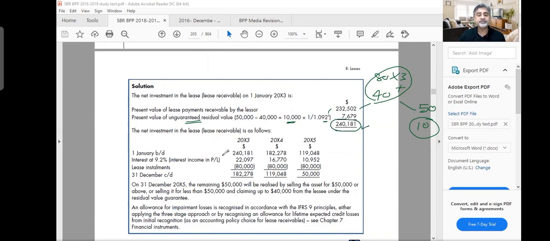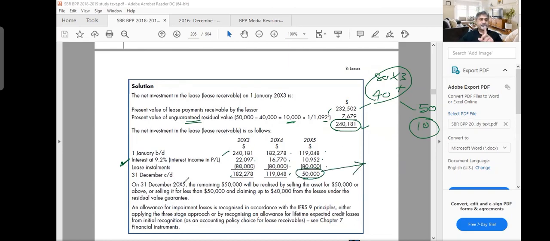This is the beginning amount. Then you have interest income. This is your finance income. 9.2%, you increase it 22, then he will pay you lease payment 80, it becomes 182. Next year 182 plus 9.2% minus 80,000, it becomes 119. 119 plus 9.2 minus 80,000, this is what I expected, 50,000. This is what we expected, 50,000.